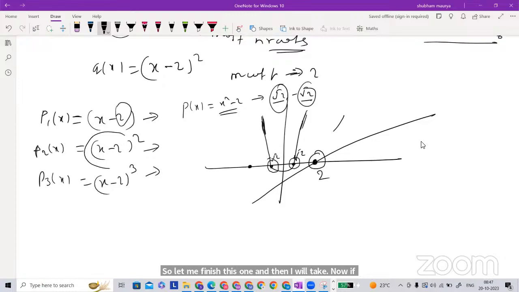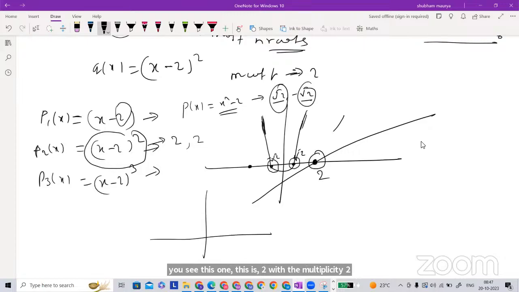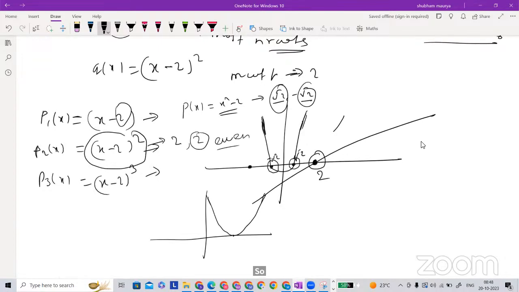Now, if you see this one, it has root 2 with multiplicity 2. So if you draw the graph, what is happening here? Here is 2. It will touch and bounce back, and the multiplicity here is 2, which is an even number.